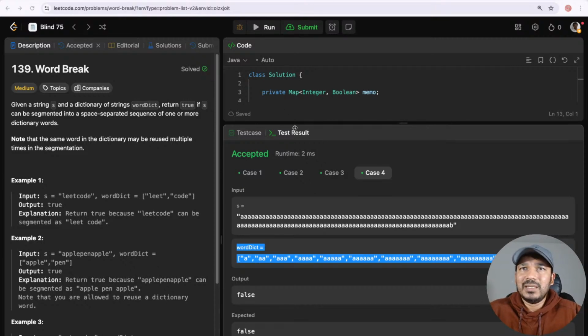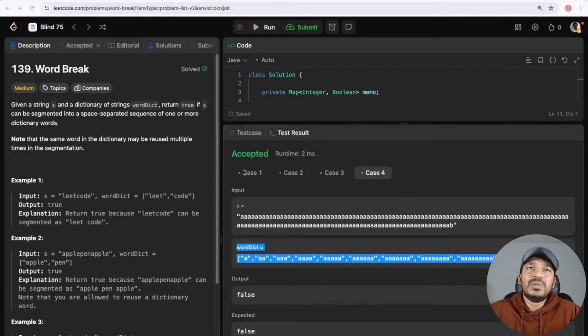We need to check a single letter A, double letter A, triple letter A, four letters A out of these combinations, and we need to keep doing that again and again. After we take a 4-letter combination here, in the remaining part we need to check a single letter, double letter, triple letter, and everything. After taking a single letter also from this one, we need to consider all the combinations: single letter A combination, double letter A combination, and all these letter A combinations. So that many recursive calls would happen.